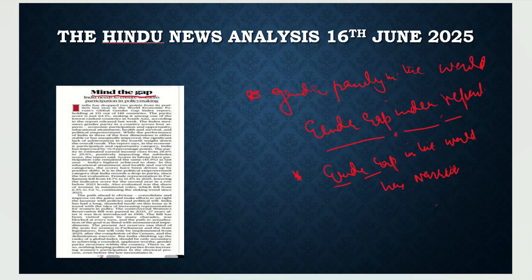Let us try to find out the various parameters which are used in it. The first parameter is economic participation and opportunity.